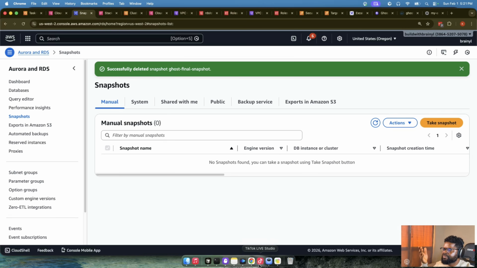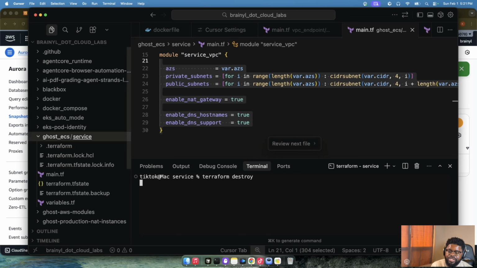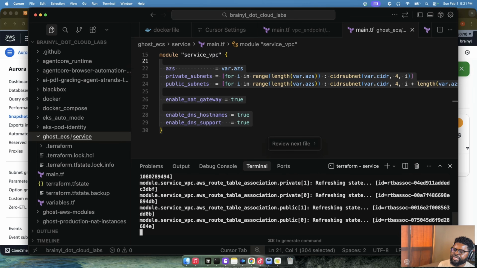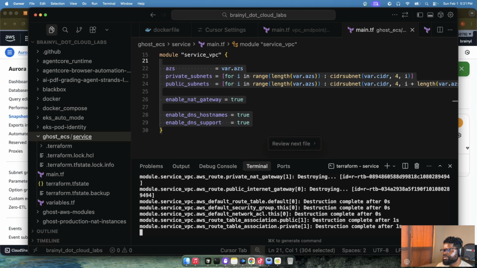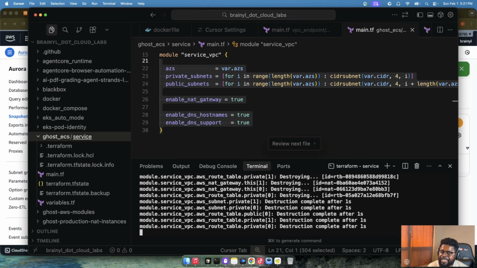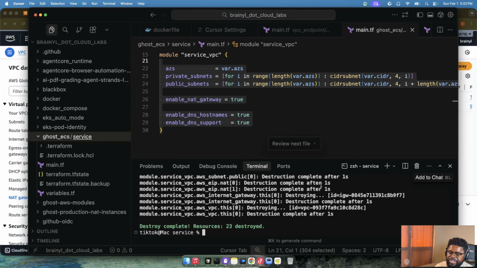And once that is gone, I need to go back to my infra as code guy and just do Terraform destroy, so that it's going to destroy the NAT gateway, the VPC, the subnets, and all the things it created for me. So it's going to be deleted. And once this is deleted, we can say the lab is completely done, right? Yeah, it's done. Cool. So the VPC is done.